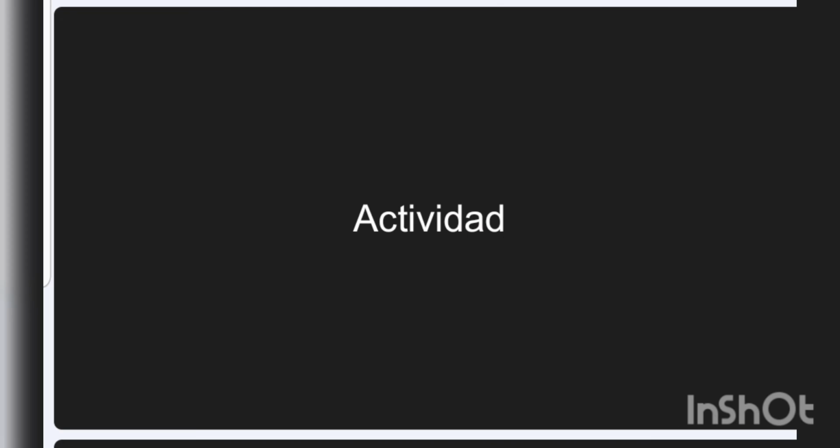You now have an activity to do. For this activity, you simply have to read the paragraph and then respond to the questions which follow in English. The paragraph highlights a family talking about the different chores that each person has to do. So just read it carefully and respond.